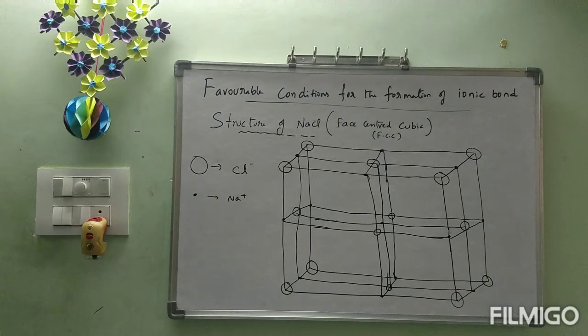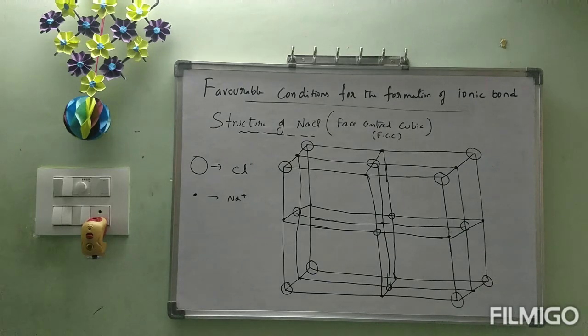Okay, now shall we see the next side heading? That is the structure of CsCl, cesium chloride. This is NaCl, sodium chloride. Next one is cesium chloride. Before that, observe what I followed while drawing.